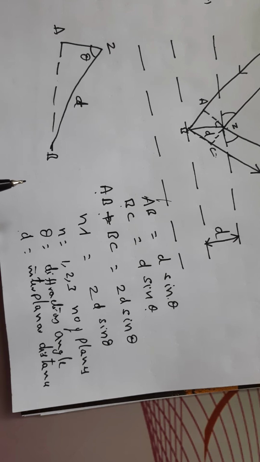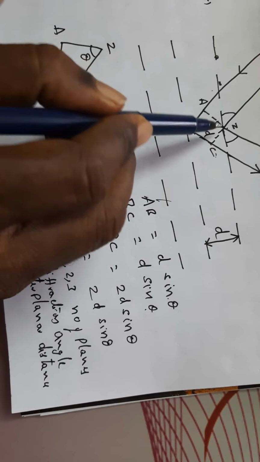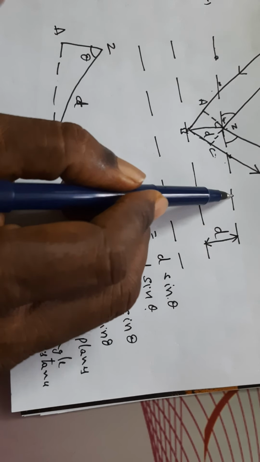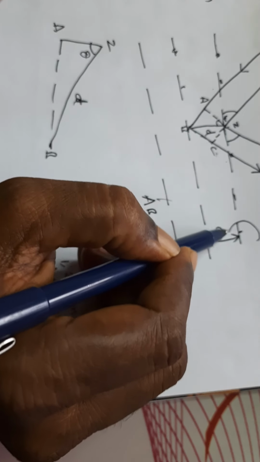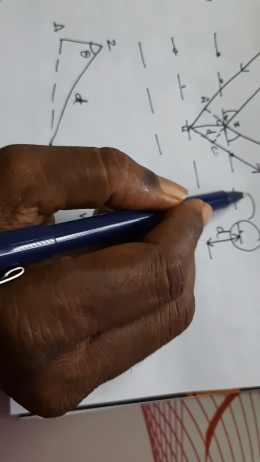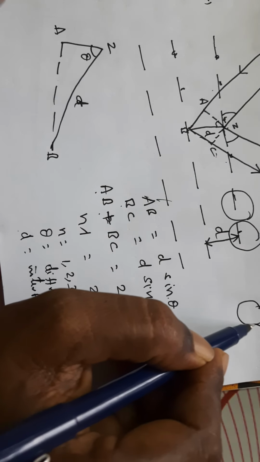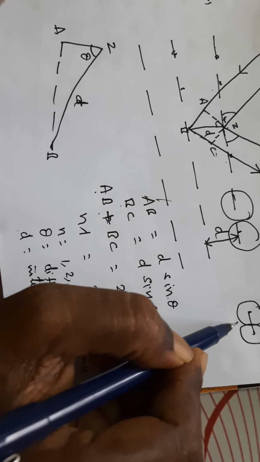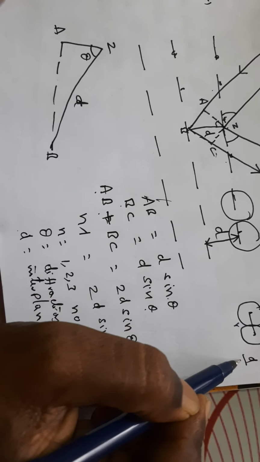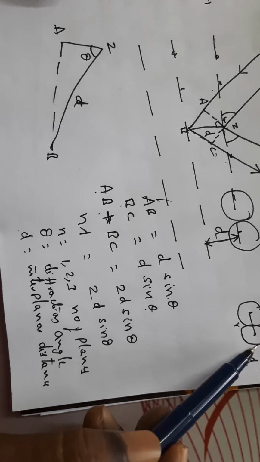See how this Bragg's equation is useful. These are the atoms, arranged in an orderly manner. If you take these two atoms, the distance between them, which you can calculate by d by 2, is related to the interplanar distance.